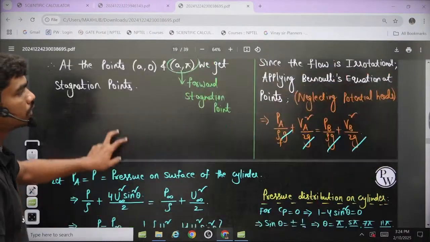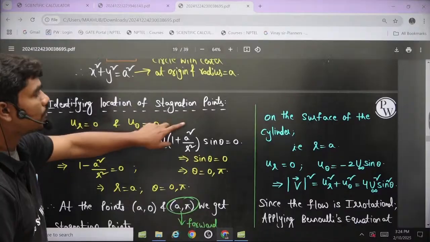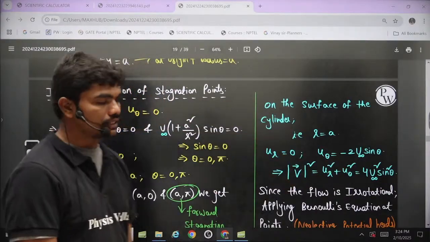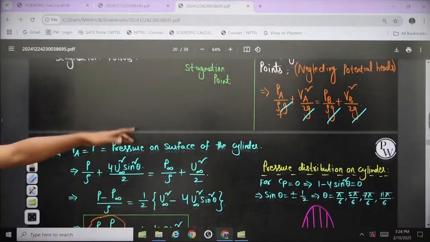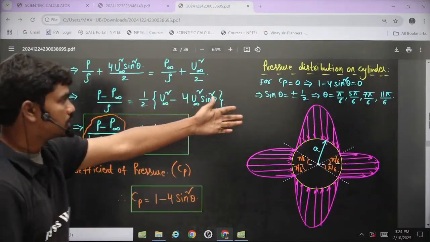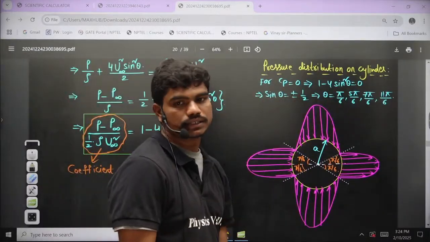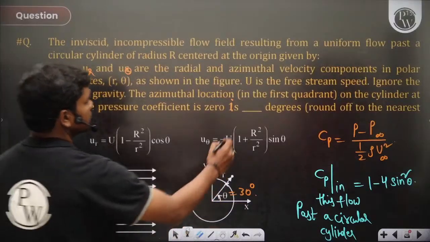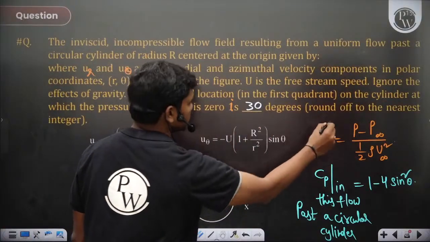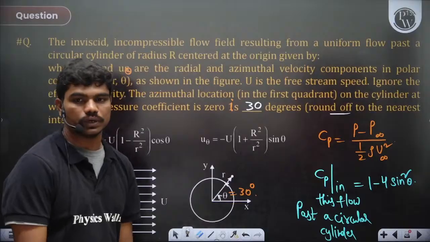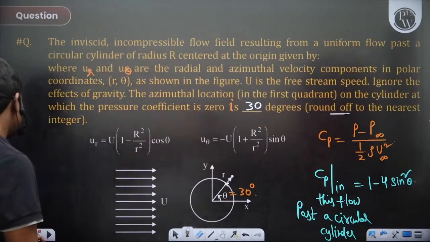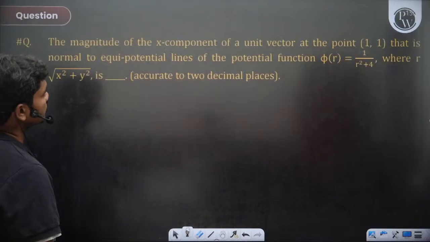On the surface of the cylinder, the magnitude of velocity is given by 4 U infinity square sine square theta, and by using this understanding we calculate the same thing I have written here. So theta is pi by 6, 5 pi by 6, 7 pi by 6, and 11 pi by 6, of course. So this is 30 degrees. Round off to the nearest integer, no need of round off, it's an exact value, it's 30 degrees in this case. Okay, so next let's look at another case.